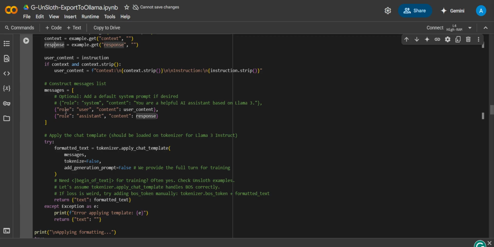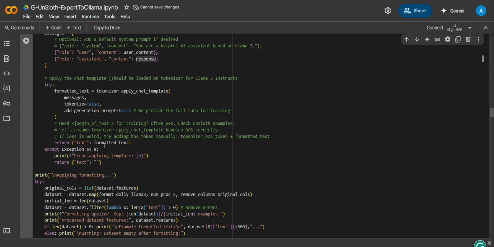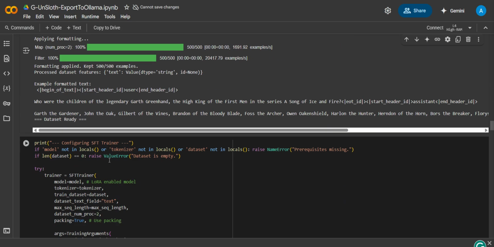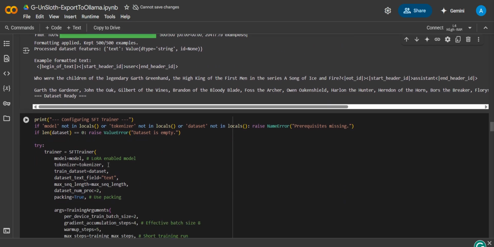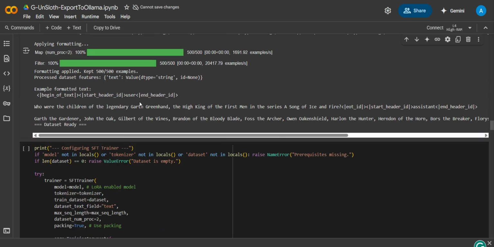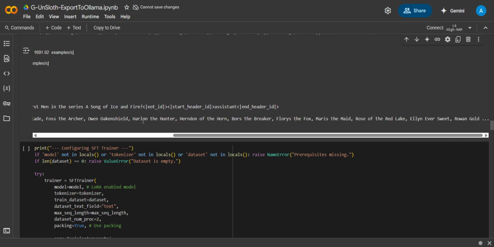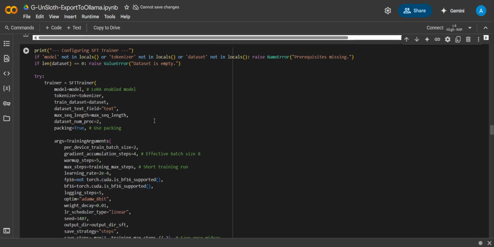And then this is the messages list. So this is how it should be: there's a user and an assistant. The user will be asking questions and the assistant will be replying. This is the applying of the formatting. So as you can see, this is the question: who are the children of the legendary Garth Greenhand and all of that? And these are the children that he had. That is what is given as the answer.